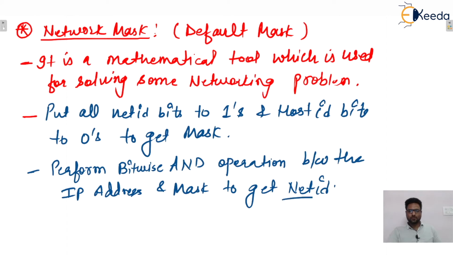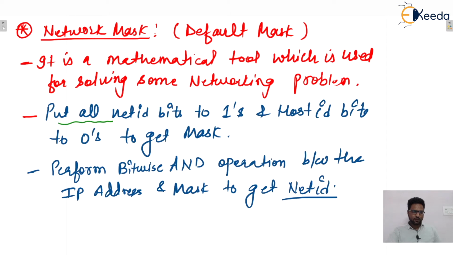So any IP address is given to you, then perform the bitwise AND with the mask to get the network ID. We'll see the examples, it will be easy to understand, so no need to worry at all. First we'll see the mask for each and every class.